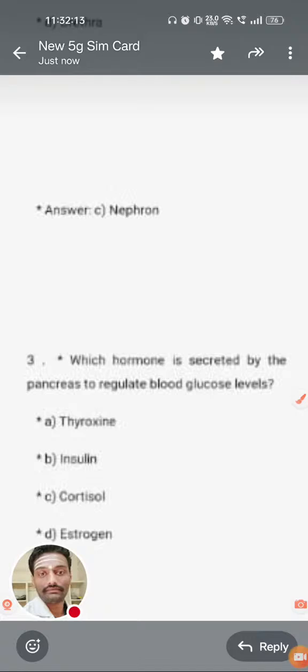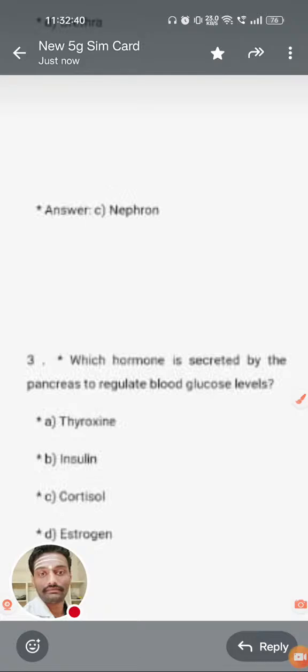Both regulate and balance the blood glucose level in the bloodstream. Glucagon increases the blood glucose level in hypoglycemia cases, and insulin decreases the blood glucose level in hyperglycemia cases. So both combined regulate and control the blood glucose level in the bloodstream.